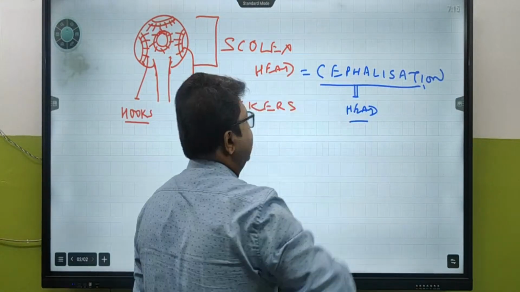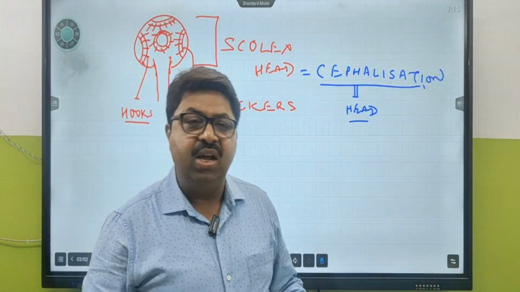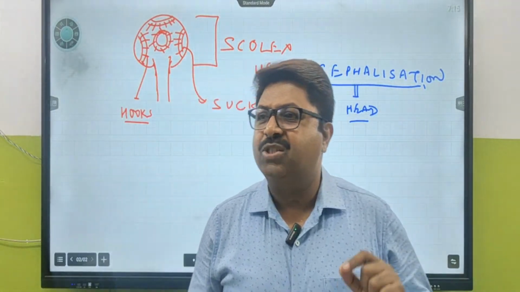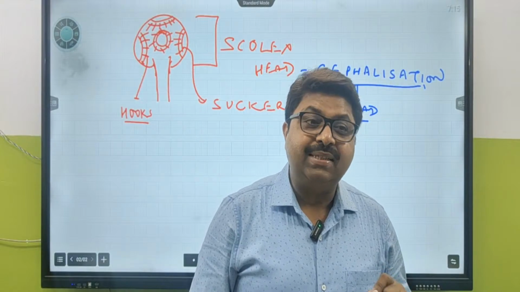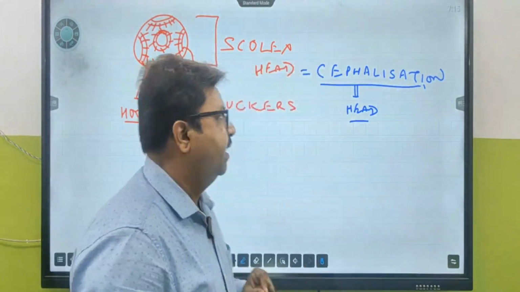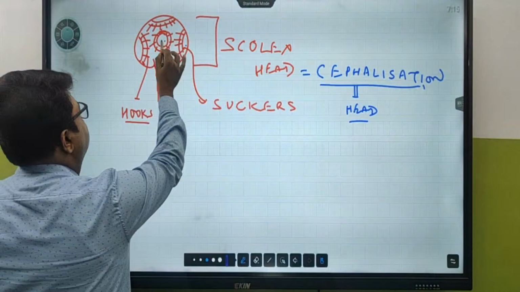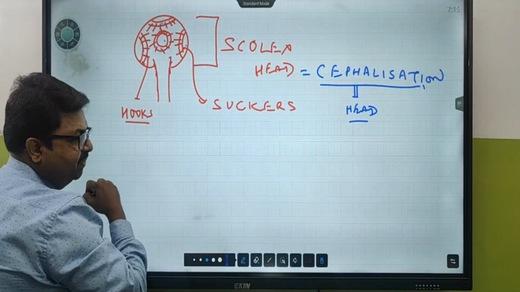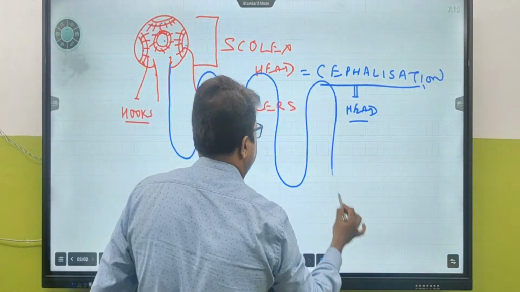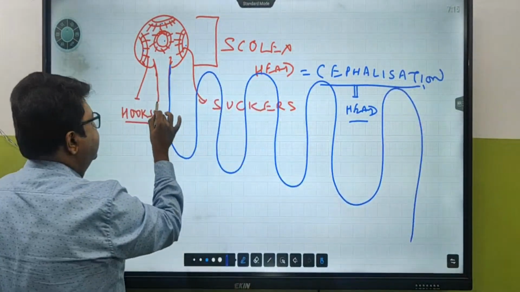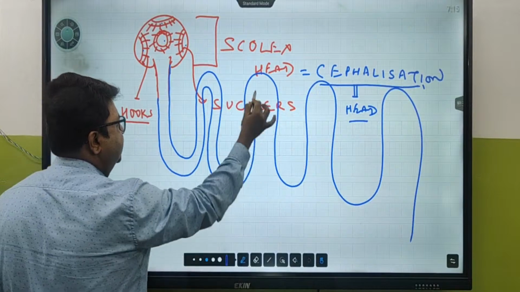So for the first time, in phylum Platyhelminthes you see a head-like structure, the scolex. The scolex contains two main portions: the suckers, and the hooks around the sucker. The suckers count 1, 2, 3, 4, and at the back 5. The body is a huge tube that seems to have some segmentation.